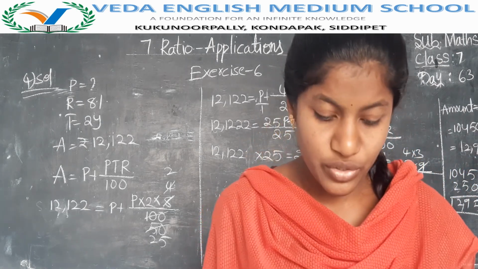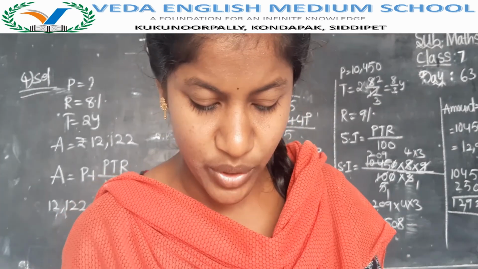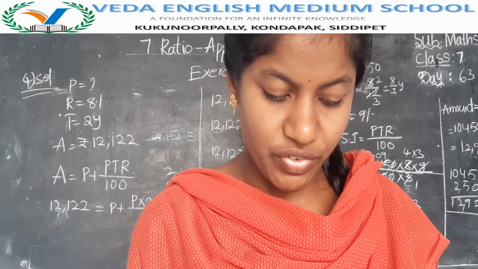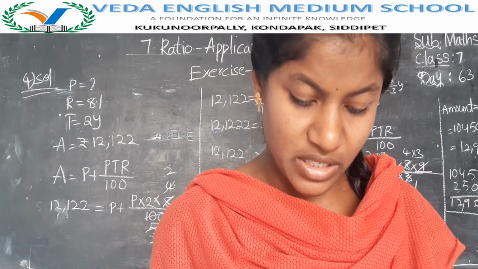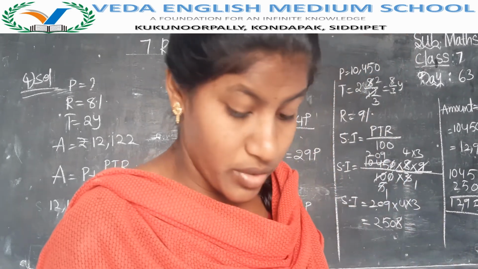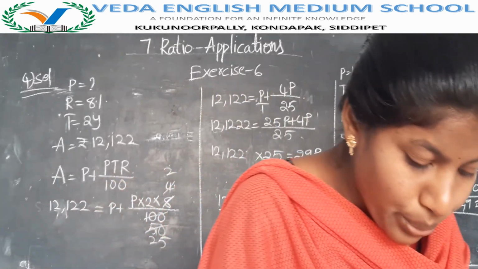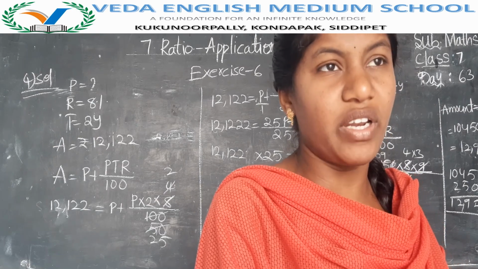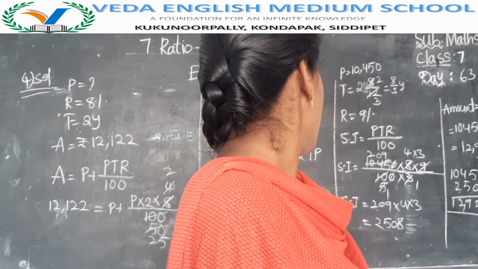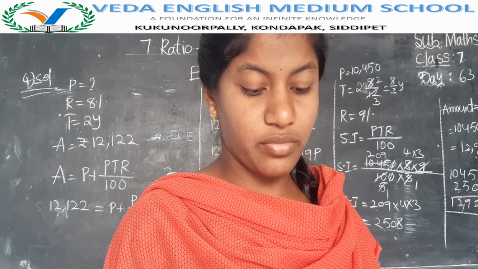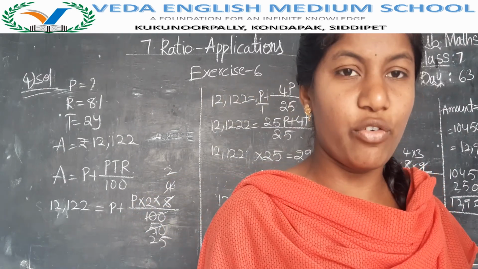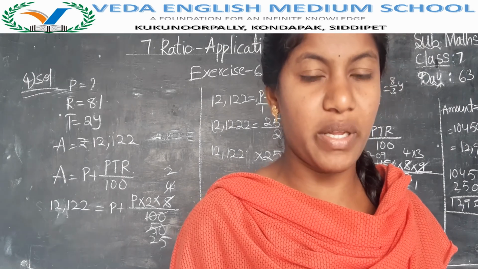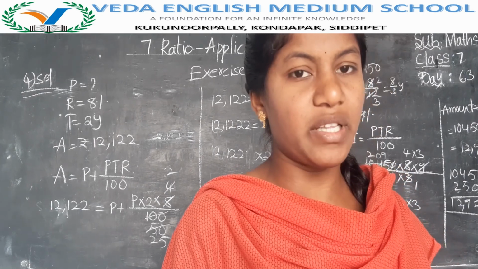So this is the solution you have to complete up to here. Last, the fifth one is there. That fifth one you have to complete. If you have completed this, then in the next class, up to four problems I have explained. Fifth problem is same like the fourth problem only. If you don't know, ask me, I'll explain. In the next class we will go to the next chapter, that is data handling.